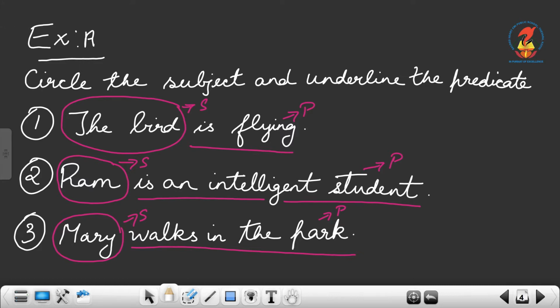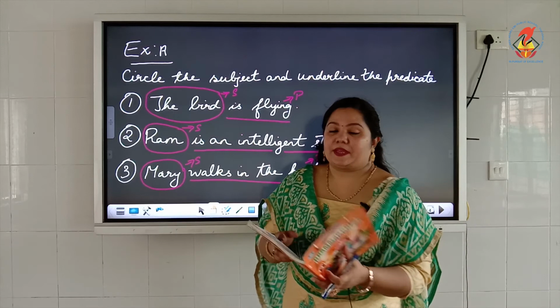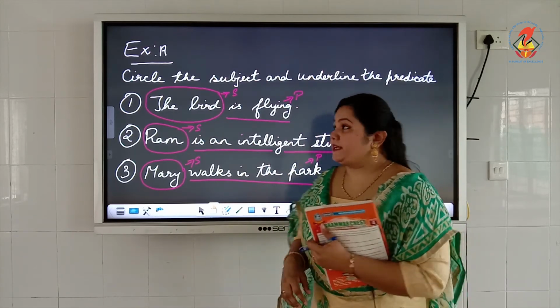And now the third one. Mary walks in the park. So this sentence is about a girl called Mary. So she is the subject. Mary is the subject of the sentence. Walks in the park tells you more about what she is doing, her activity. So that becomes the predicate of this sentence. I hope you have understood this. You need to circle the subject and underline the predicate, and there are other sentences also which you are expected to do. Now let us see the next topic.